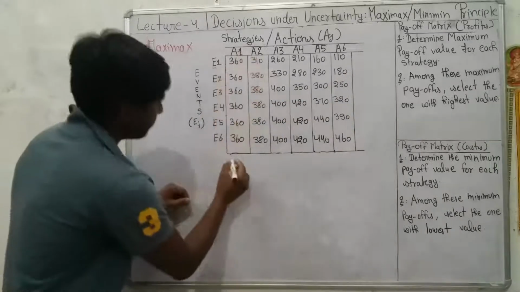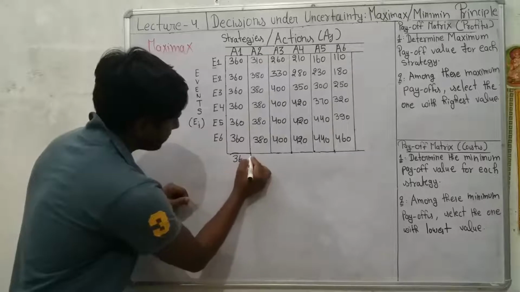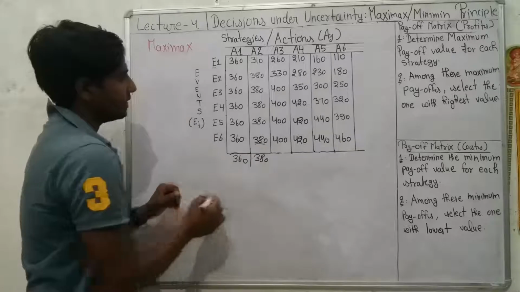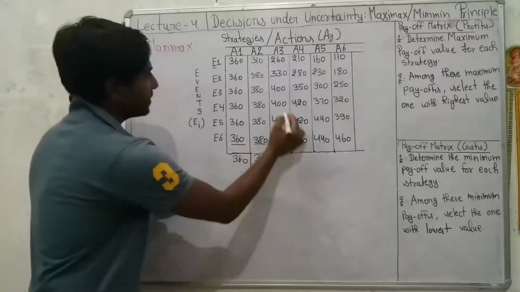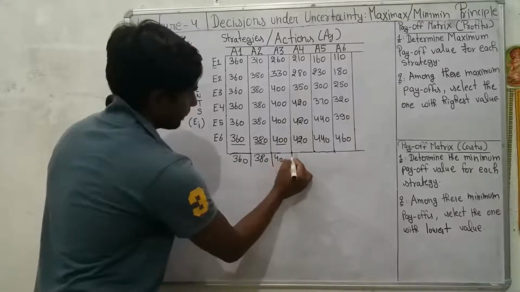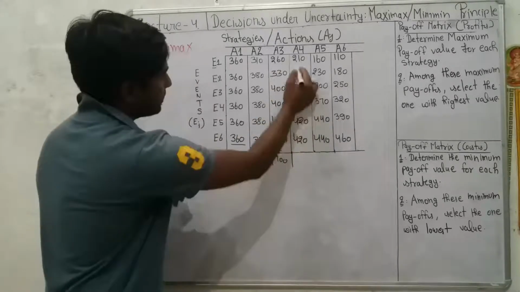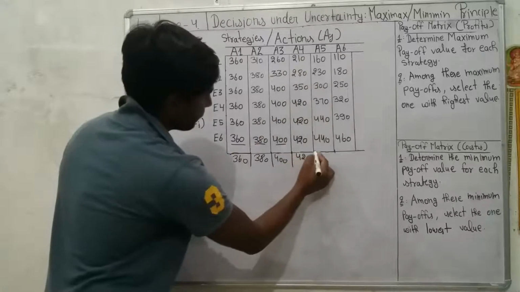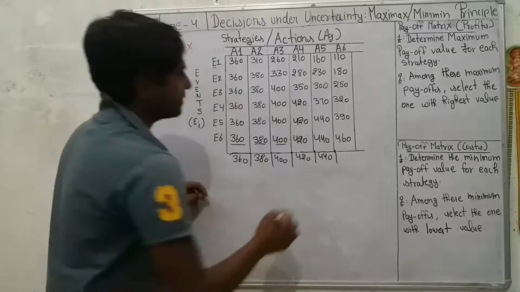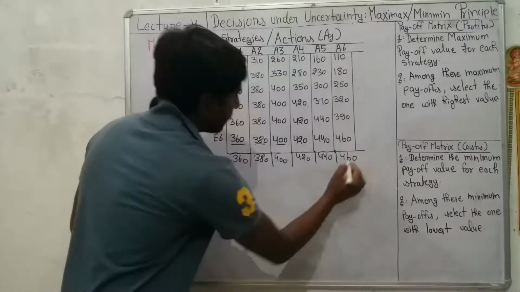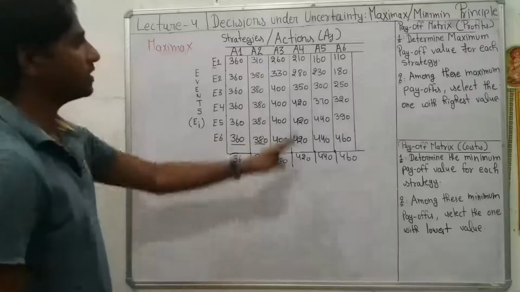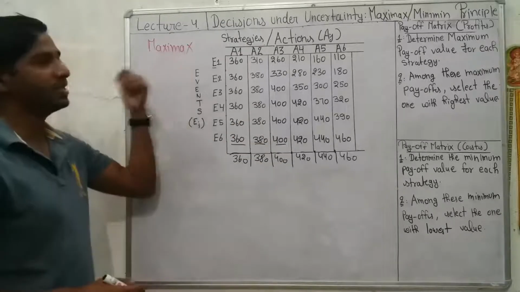For action A1, the maximum payoff value is 360. For action A2, it is 380. For action A3, the maximum value is 400. For action A4, it is 420. For action A5, it is 440. And lastly, for A6, it is 460.